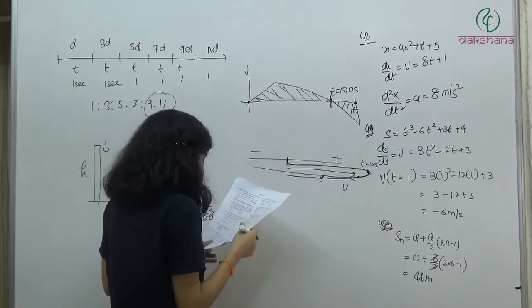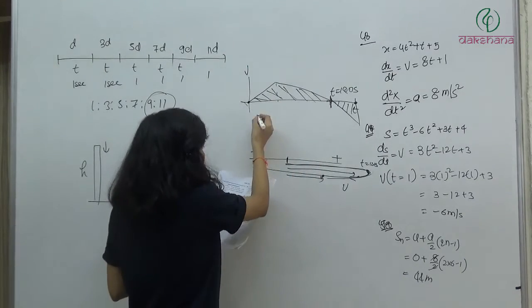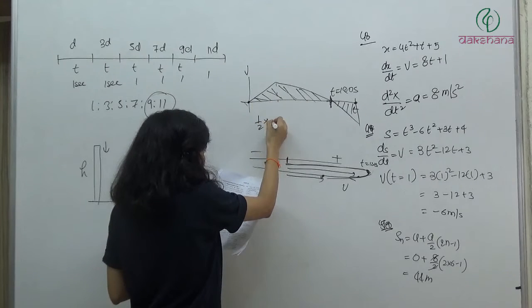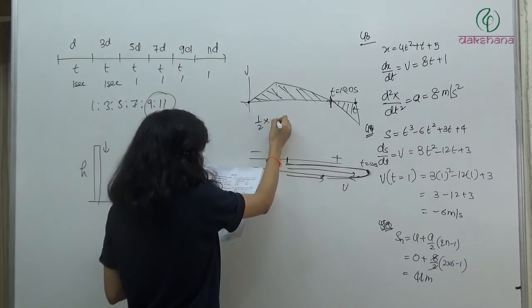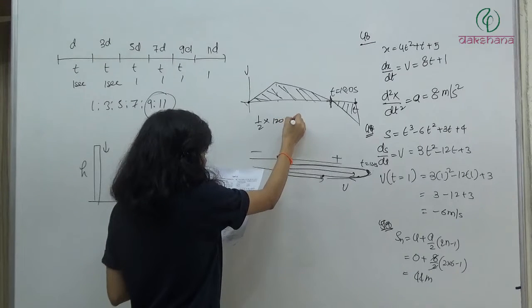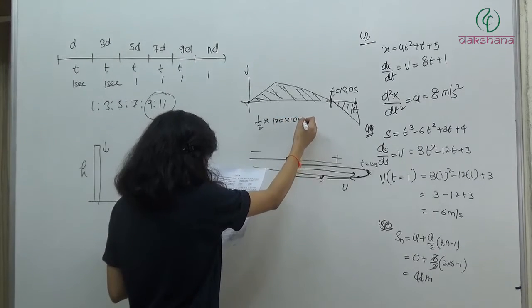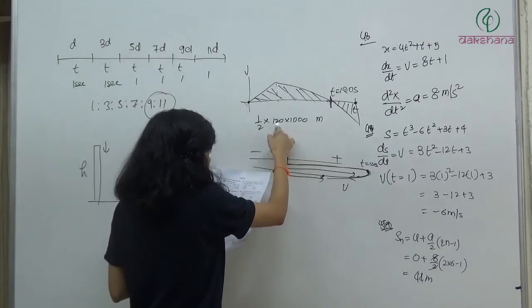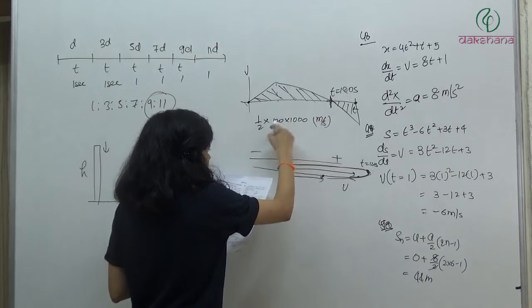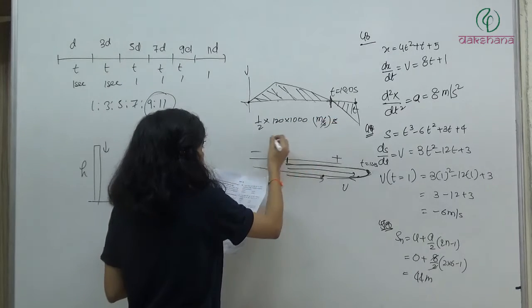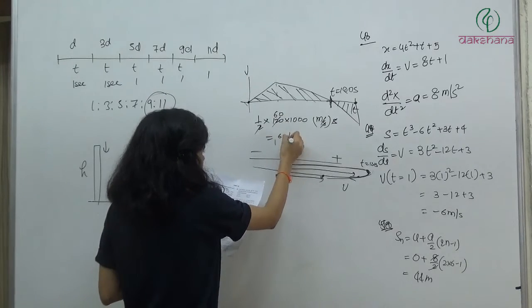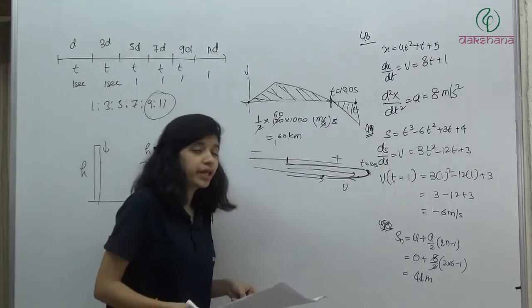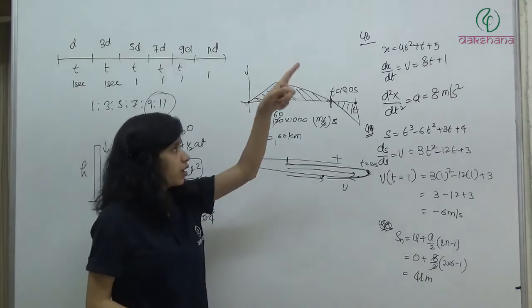So how we can find out the area? That is very simple. Half triangle. Half, base is 120, height is 1000 meter per second and 120 second. So what we get? 60 kilometer. 60 kilometer is the maximum height attained by the rocket.